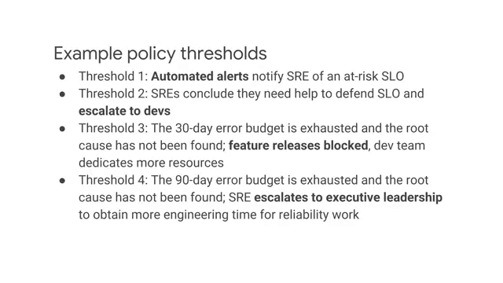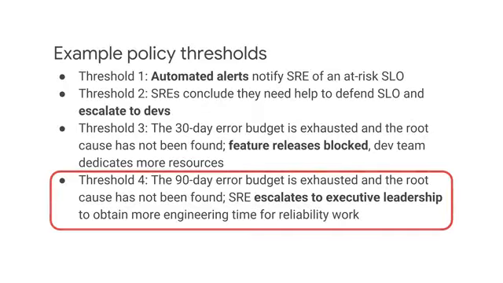Welcome back. In this video, we're going to take a hypothetical scenario and see how the error budget policy thresholds we saw in the last video might apply. As a refresher, here are the thresholds one more time. To demonstrate this policy in action, let's walk through a scenario that ends up all the way at threshold 4, the executive leadership escalation. Ouch!